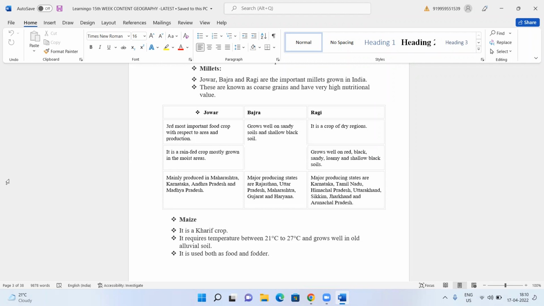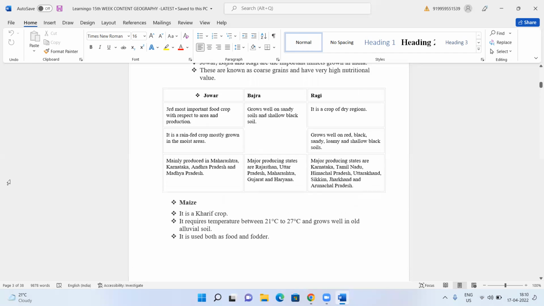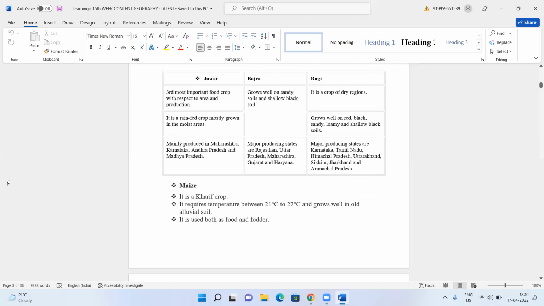Bajra grows well on sandy soils and shallow black soil. Major producing states are Rajasthan, Uttar Pradesh, then Maharashtra, Gujarat. It is usually grown in the north, as I told you, they are the people who mostly consume bajra. Then you have ragi. It is a crop of dry regions, grows well on red, black, sandy, loamy, and shallow black soils. Major producing states are Karnataka, Tamil Nadu, Himachal Pradesh, Uttarakhand, Sikkim, Jharkhand, and Arunachal Pradesh. All these three are considered to be the coarse grains also.